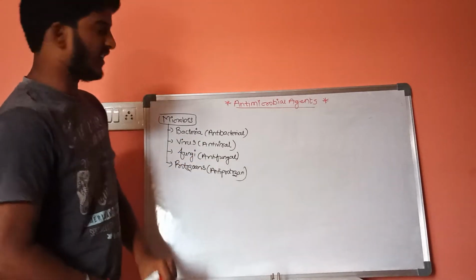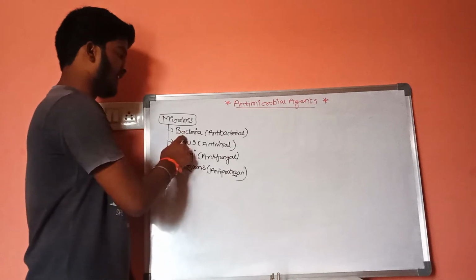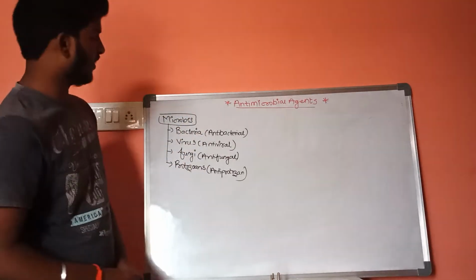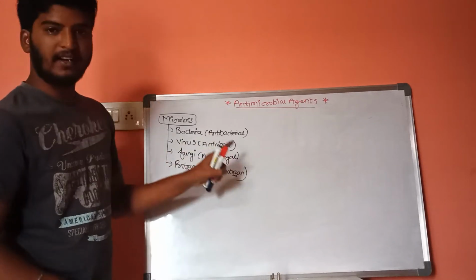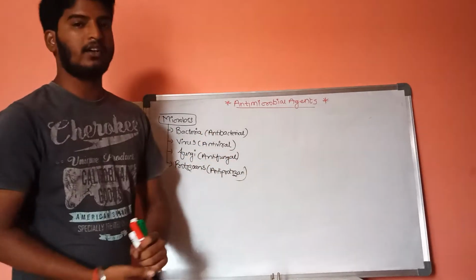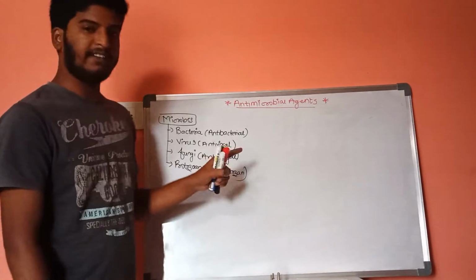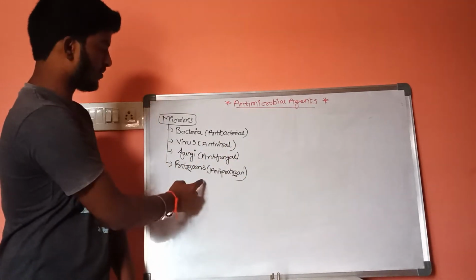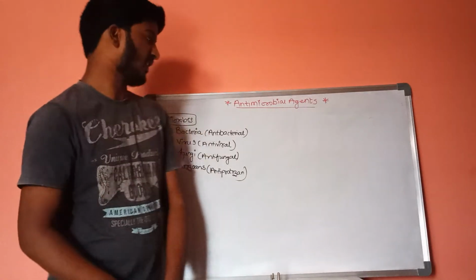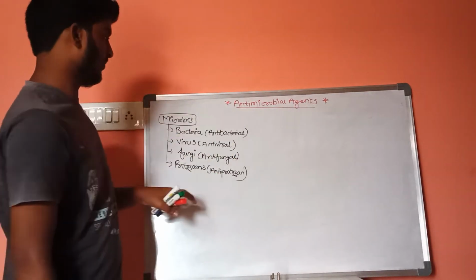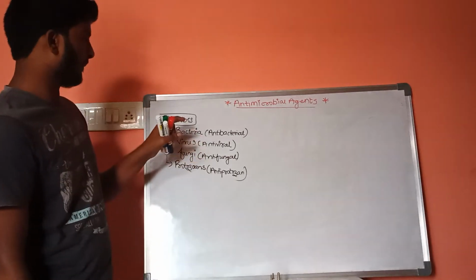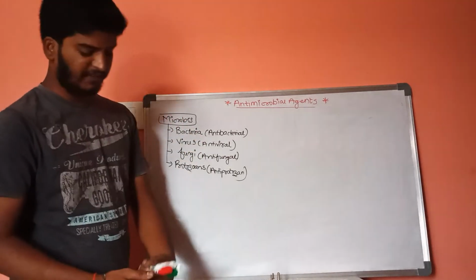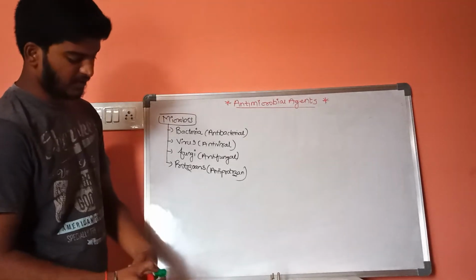The drugs which inhibit or kill the growth of bacteria are called antibacterial. Drugs which inhibit or kill the growth of virus are called antiviral drugs. The drugs which inhibit or kill the growth of fungus are called antifungal drugs. The drugs which inhibit or kill the growth of protozoans are called antiprotozoan drugs. This is some information about microbes.